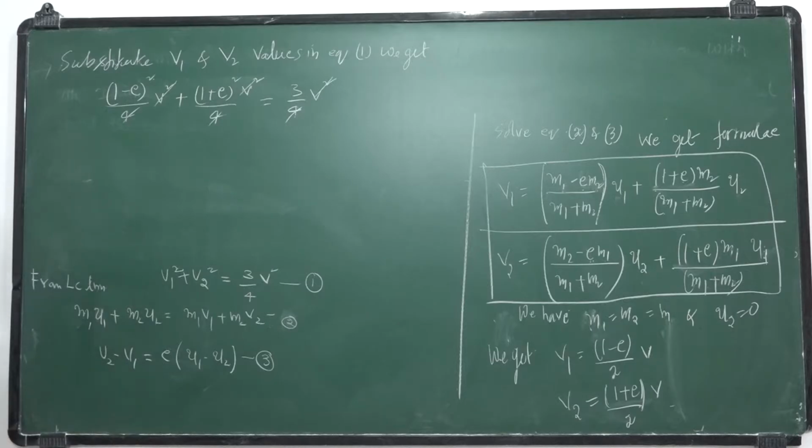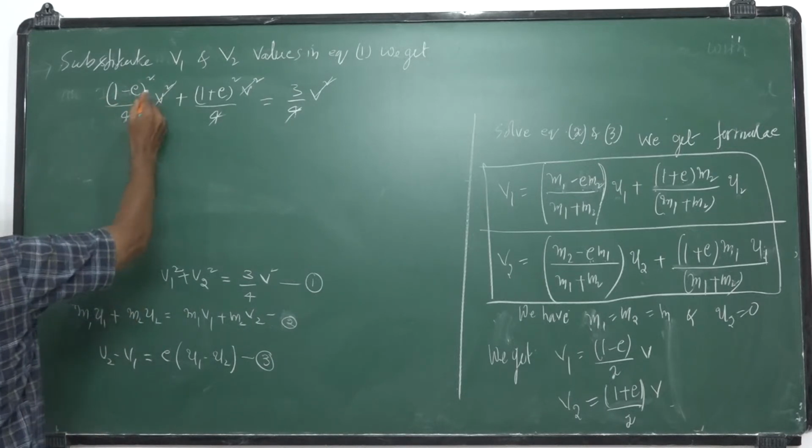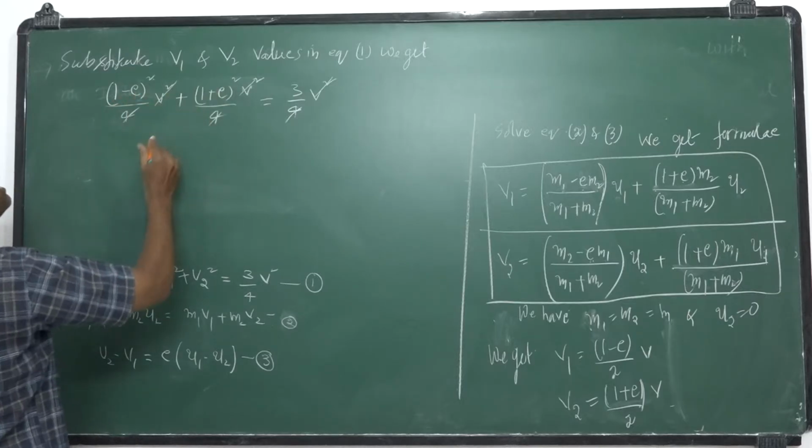So (1 minus E) square plus (1 plus E) square, that is A minus B whole square plus A plus B whole square. So you will get A square plus B square minus 2AB plus 2AB; the minus 2E and plus 2E get cancelled.